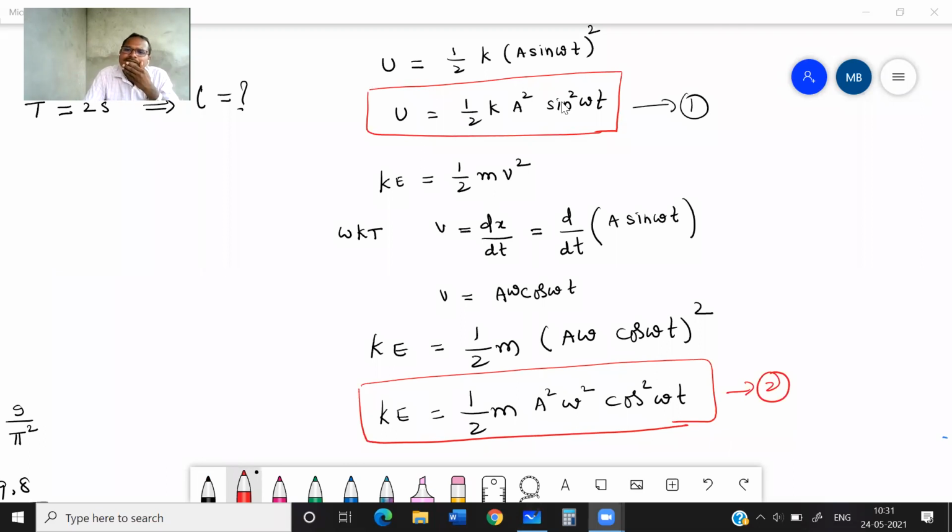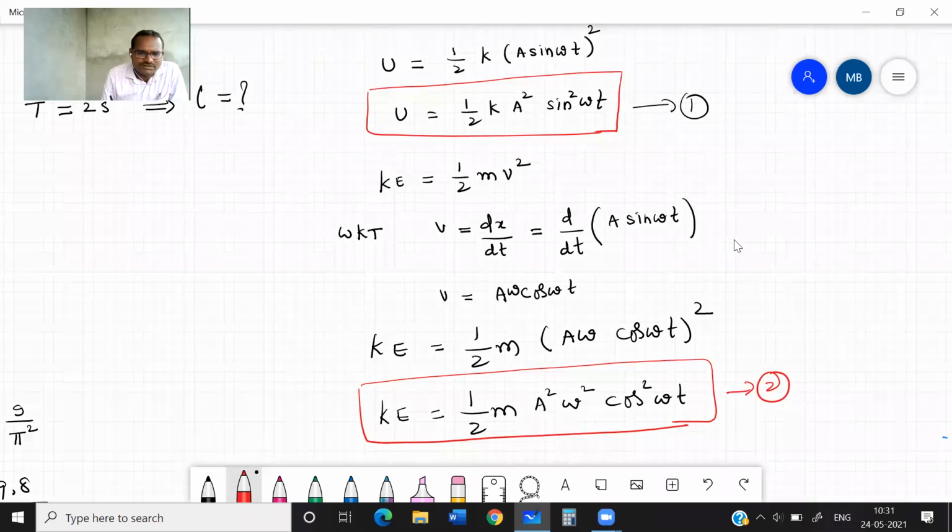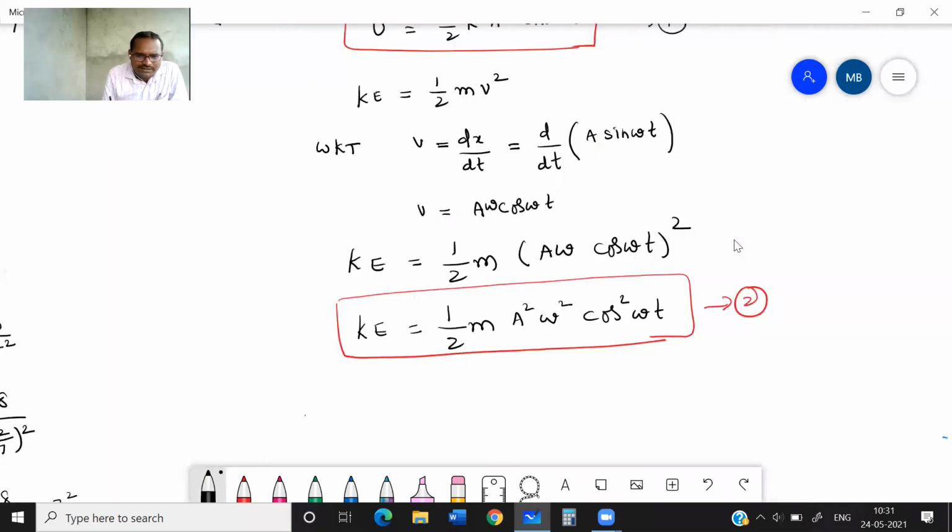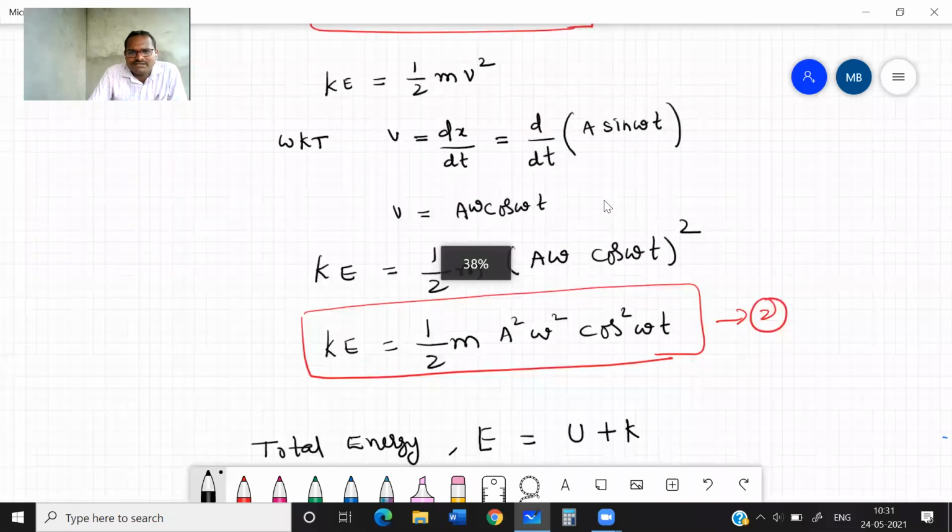Now total energy E is equal to the sum of potential energy plus kinetic energy. Correct? Potential energy, what I have written?